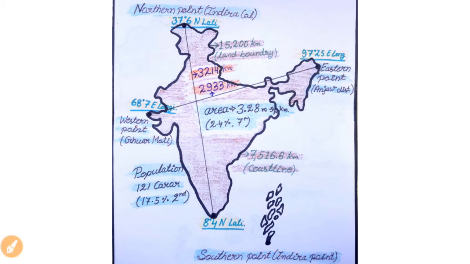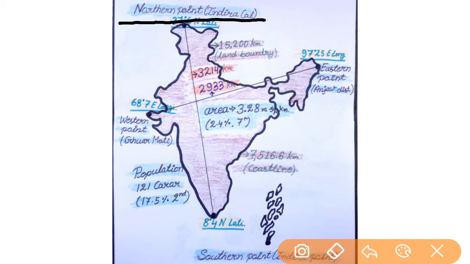Now if we talk about the northern, southern, eastern and western points of India, the northern point is Indira Col, which is situated at the northernmost point of Jammu and Kashmir, and the southern point of our India is Indira Point. Here it is, and this is the southernmost point of Andaman and Nicobar. If we talk about the southernmost point of the main landmass of India, here it is Kanyakumari. Kanyakumari is the southernmost point of Tamil Nadu, or we can say the main landmass of our India.